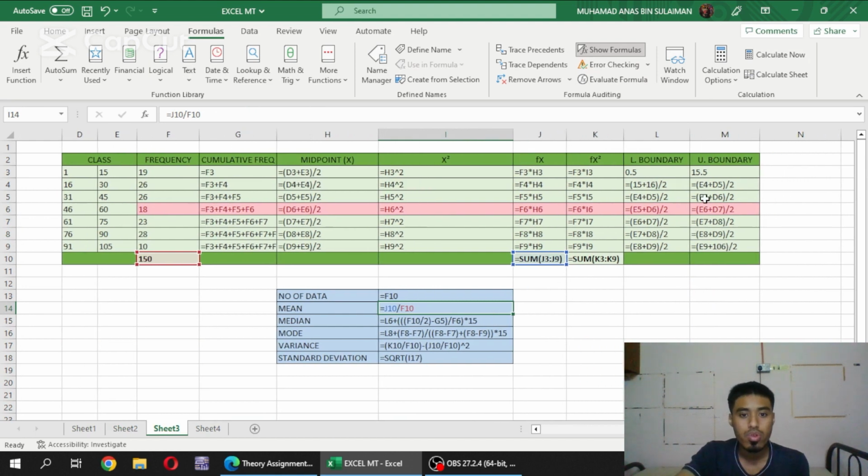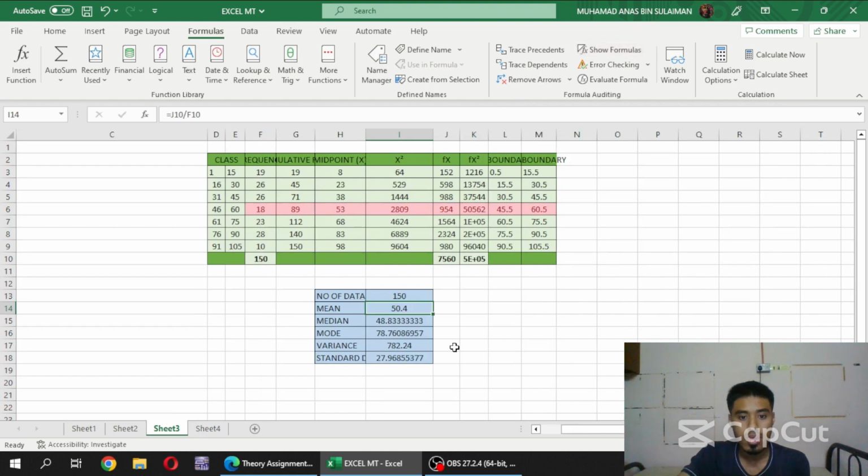Next, we construct the cumulative frequency table to determine lower boundary, upper boundary, midpoint, class interval, and so on. To find these values, we use the formula that we learned, and we can also refer to the cumulative frequency table to get the answer, like this.